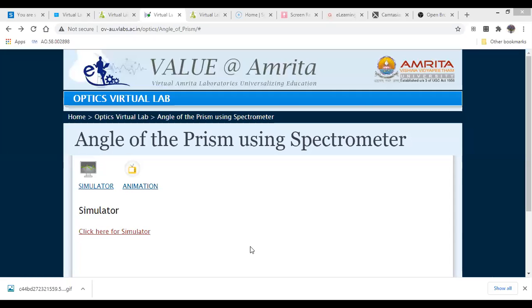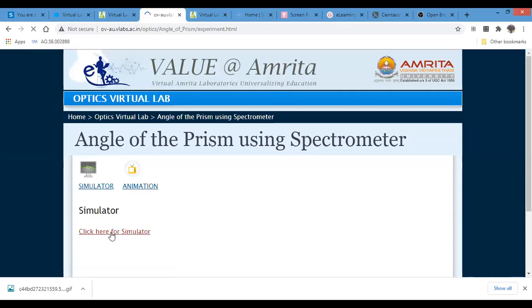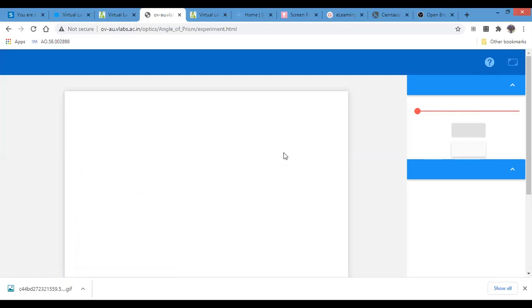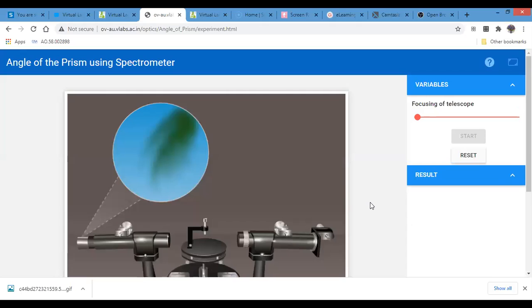Okay, this is one of the practicals which is available for physics in the VLab Amrita. Virtual lab Amrita is provided by Amrita Lab. Here you can go for the simulator, so click here for simulator. This is the experiment where you use the system to find out the angle of the prism.